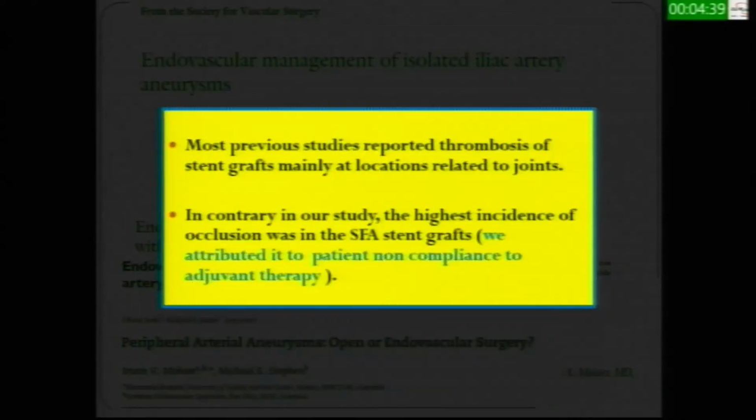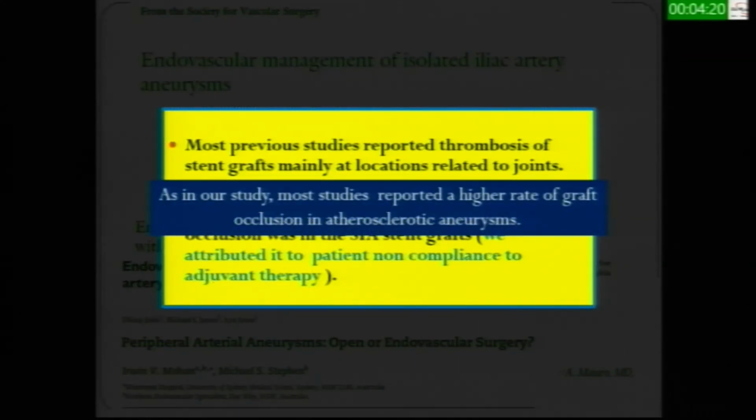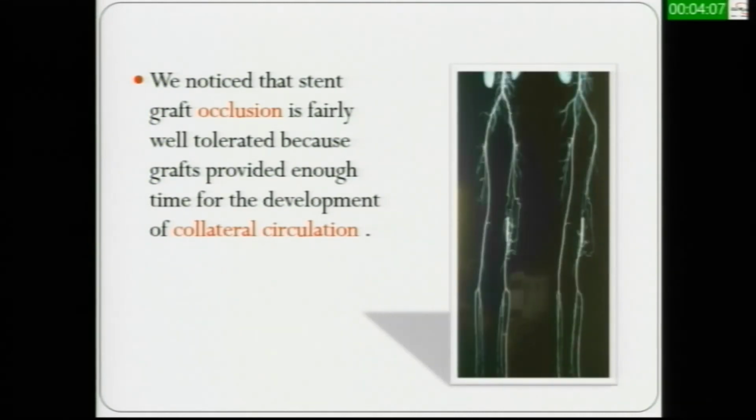Most of the previous studies reported thrombosis of stent grafts mainly at locations related to joints, but in contrary, in our study, the highest rate of occlusion was in the superficial femoral artery stent graft. We attribute it to patient non-compliance to adjuvant therapy. As in our study, most studies reported a higher rate of graft occlusion in atherosclerotic aneurysms. We noticed that stent graft occlusion is fairly well tolerated because it provides enough time for development of collateral circulation, so no cases in our study with thrombosis of the graft complained of any symptoms of disabling ischemia.